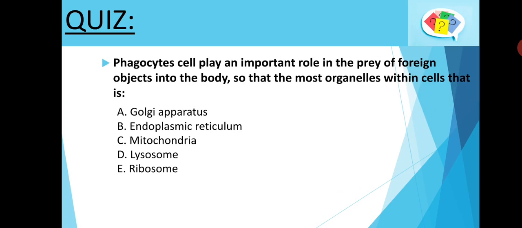Last but not the least, there is a quiz. Phagocyte cells. What is a phagocyte cell? A type of cell within the body capable of engulfing and absorbing bacteria, small cells, or other particles. So phagocyte cells play an important role in the protection of the body against foreign objects, so that the most organelle within the cell, that is Golgi apparatus, endoplasmic reticulum, mitochondria, lysosome, or ribosomes. What will be the answer of this quiz? You can drop your answer in the comment section.